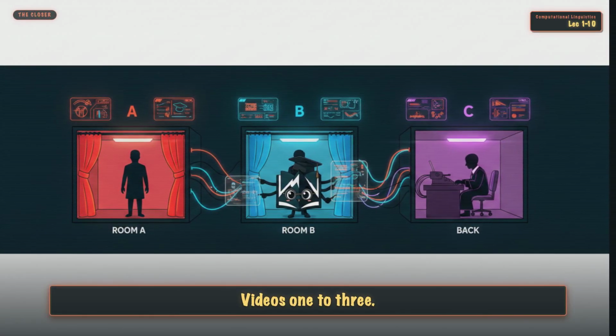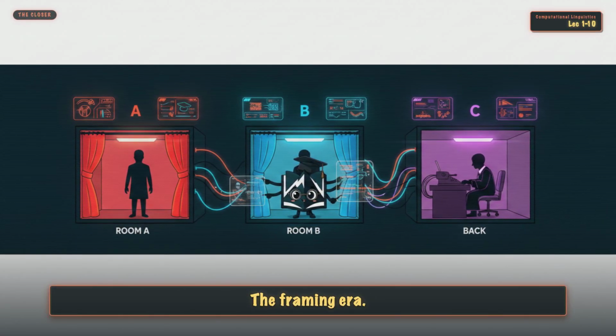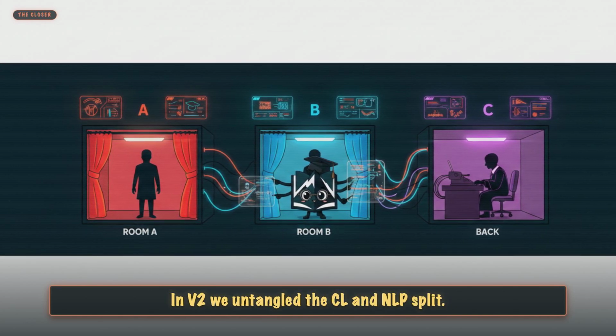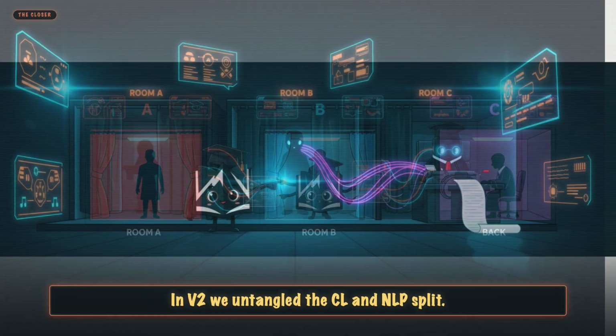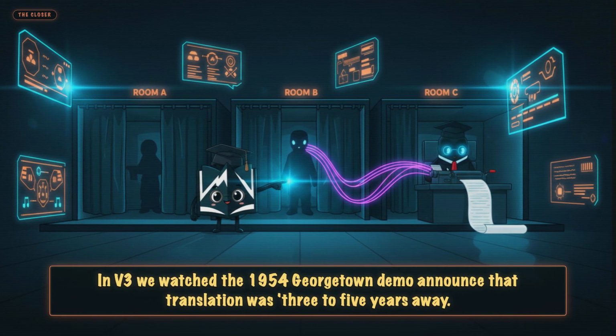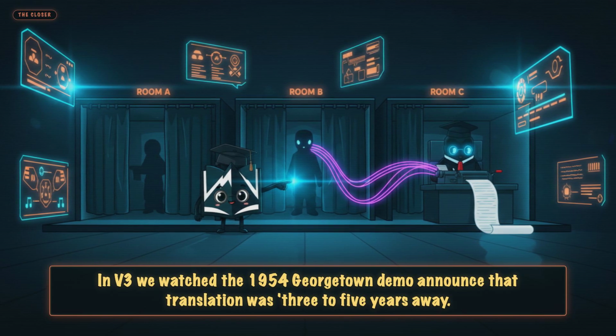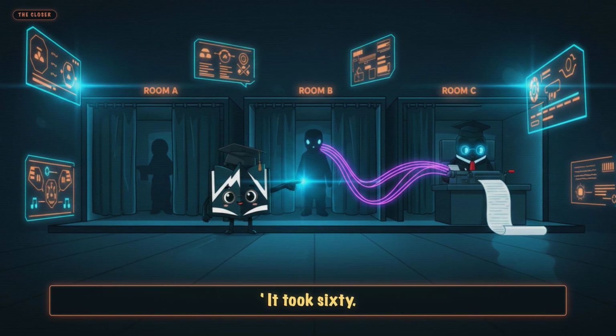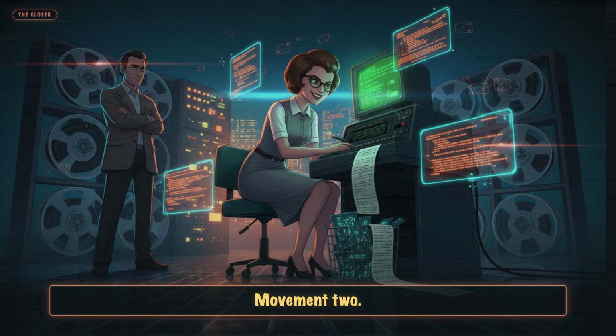Movement 1. Videos 1 to 3. The framing era. Turing in 1950 posed the imitation game. In V2, we untangled the CL and NLP split. In V3, we watched the 1954 Georgetown demo announce that translation wasn't 3 to 5 years away. It took 60.